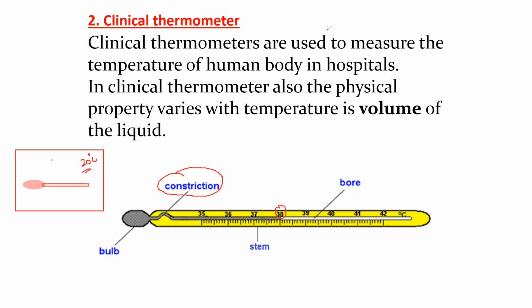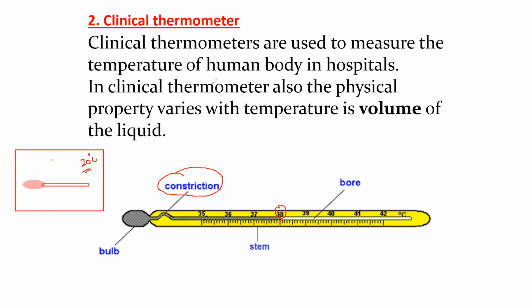That's why whenever a doctor or a nurse uses this clinical thermometer, they provide a jerk to it before using it for another patient. What is the reason for that? Because there's a bend in the capillary, the liquid can expand, but it cannot return to the bulb. To move all the liquid back to the bulb, we provide a jerk. The main purpose of this constriction is to stop the liquid from returning to the bulb so that we can see our body temperature.